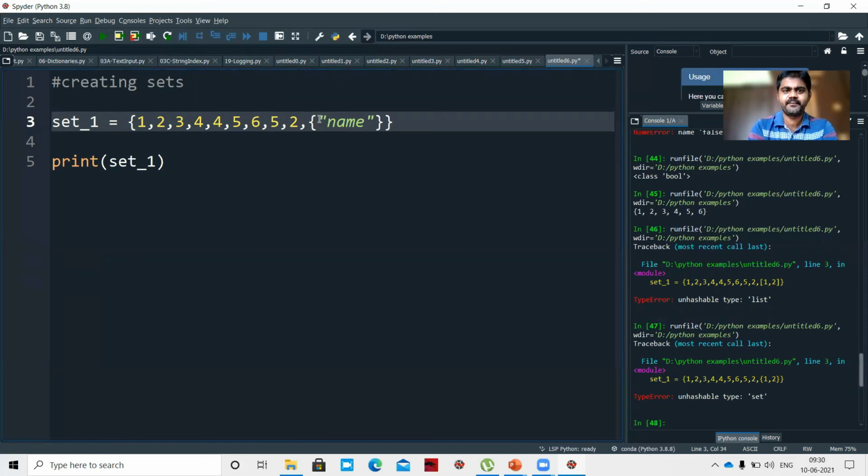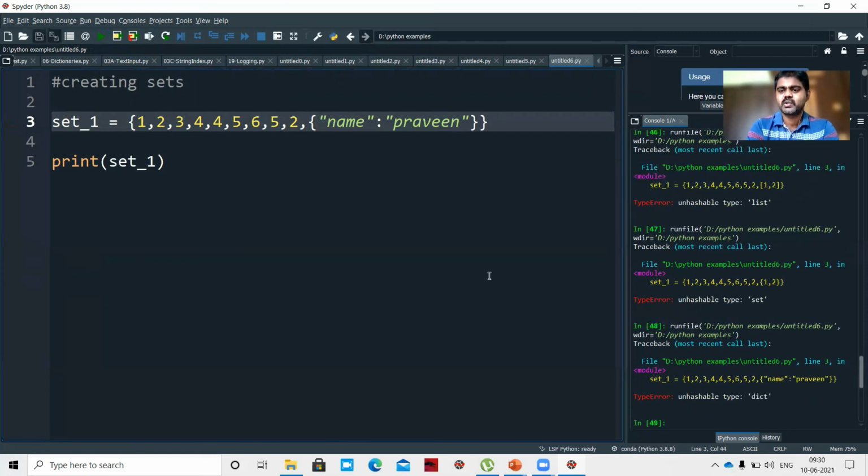So this is the key, name, then a colon, and the value is Praveen. So a dictionary looks like this, in curly braces, key value pairs. The key is on the left hand side and the value is on the right hand side, with a colon in between. Let's see whether we can insert a dictionary or not. What error are we getting? Unhashable type dict, dictionary. So we can't insert a dictionary as well.